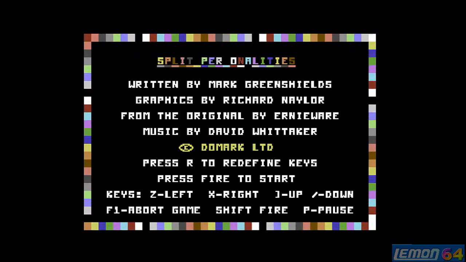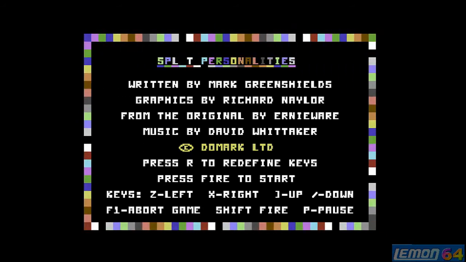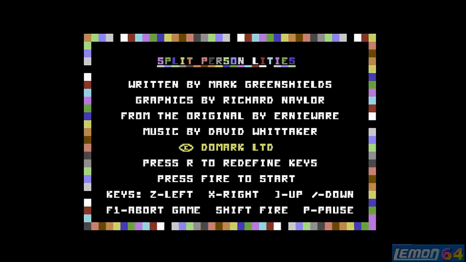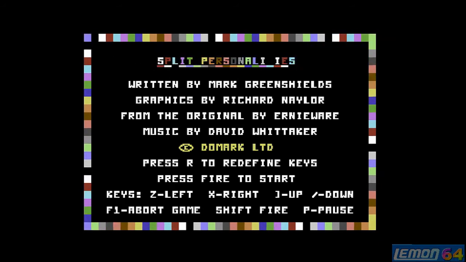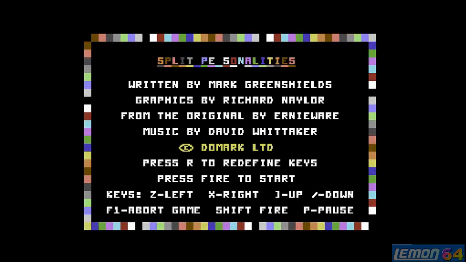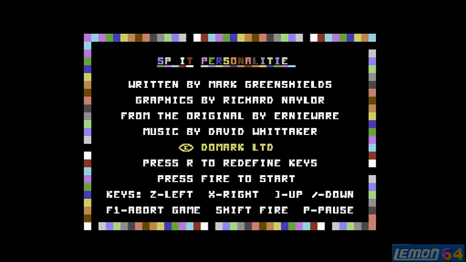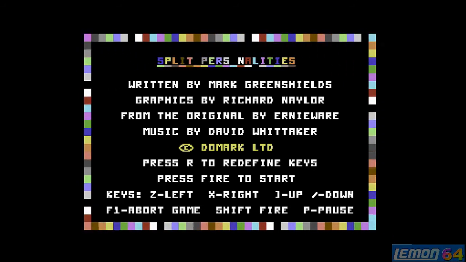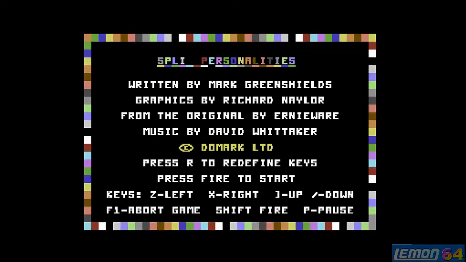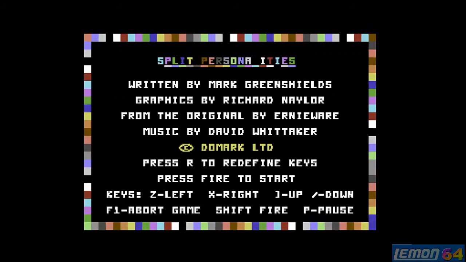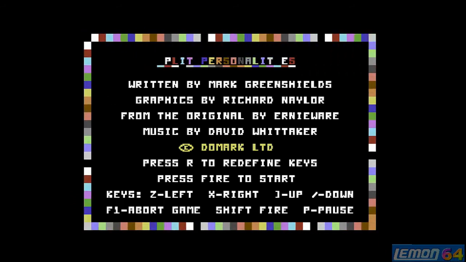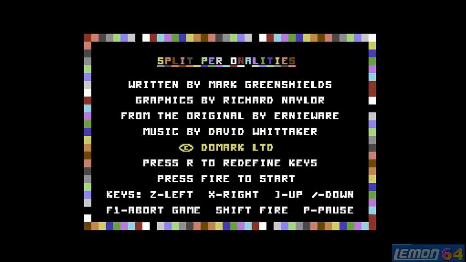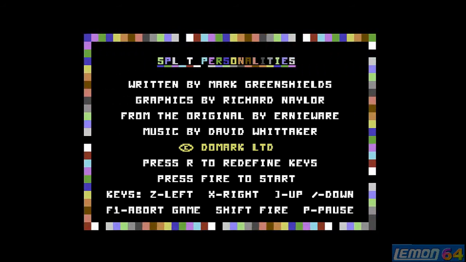Title screen, we are delighted to hear some more great music, and we can even redefine the keys there. Another crossover throwback from the ZX Spectrum days. You can see the ordinary keys are listed on screen, and of course we can always use the joystick, although in this case the joystick may be a little too fiddly, as we are about to see. But let's check out that great music and let's hear that out before we play this game.